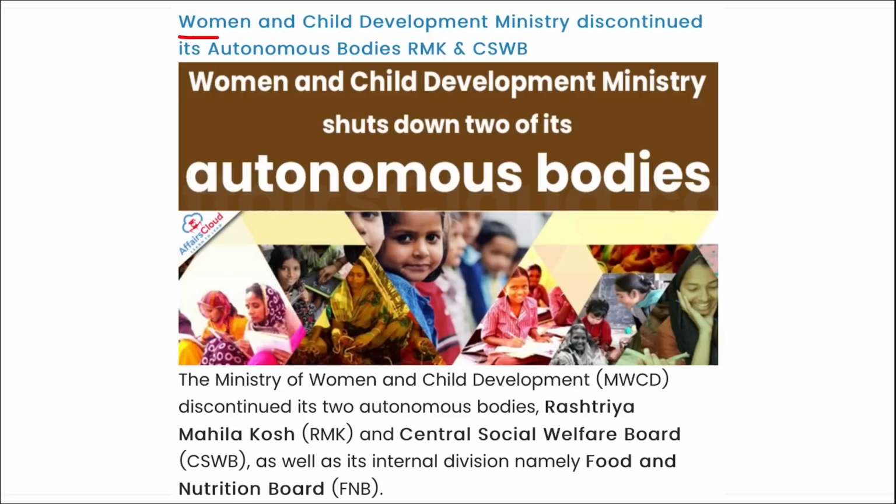Next is Women, Child and Development Ministry discontinued their autonomous bodies RMK and CSWB. What is RMK? Rashtriya Mahila Kosh, and CSWB, Central Social Welfare Board. So remember, Ministry of Women, Child and Development has recently discontinued their two autonomous bodies, RMK, that is your Rashtriya Mahila Kosh, and Central Social Welfare Board, right?